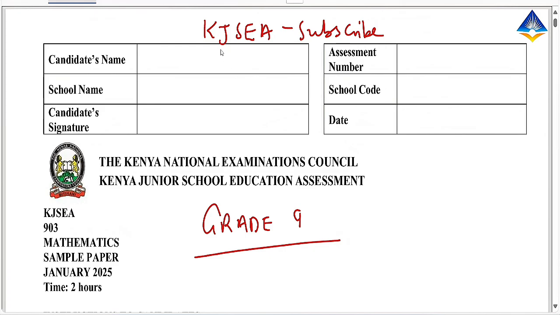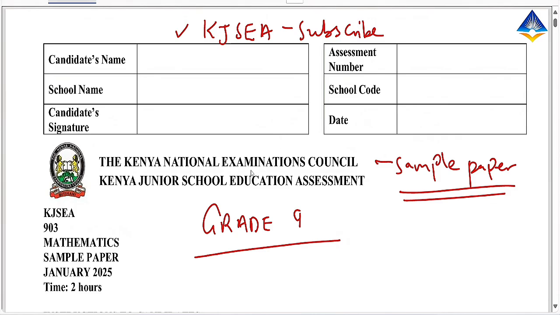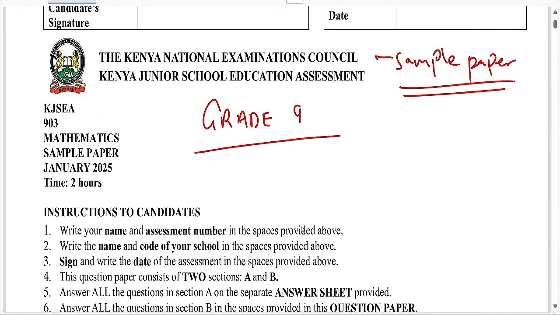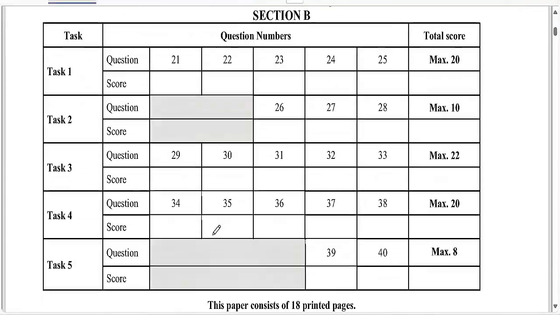Leo tutafanya kitu inaitwa gauge. Sijui vile ku-pronounce, KCSE, KCPE, KJSEA, but it is Kenya Junior School Education Assessment. This is just a sample paper from KNEC themselves. So in case yani watakujua grade 9 ya kitu vipi paper ya kitu hivi. So let's continue. January 2025.